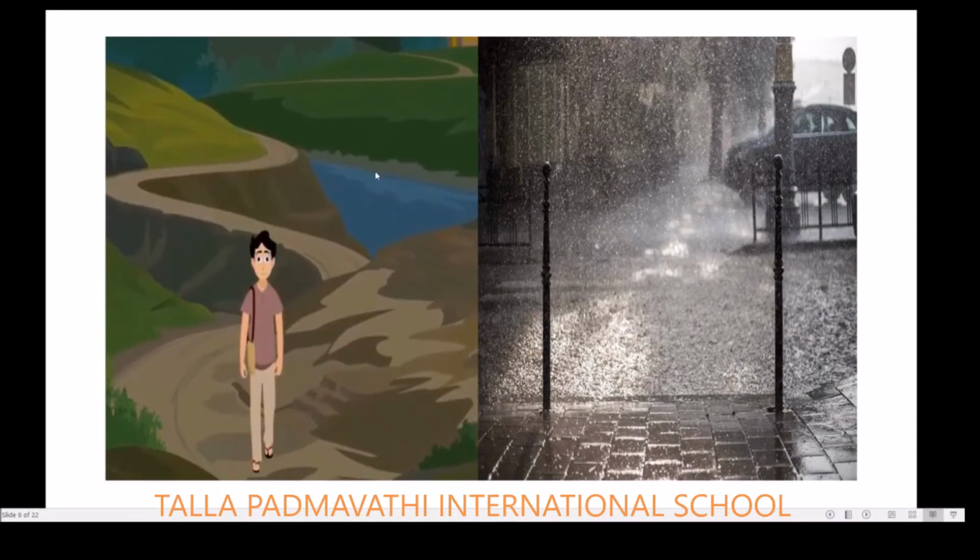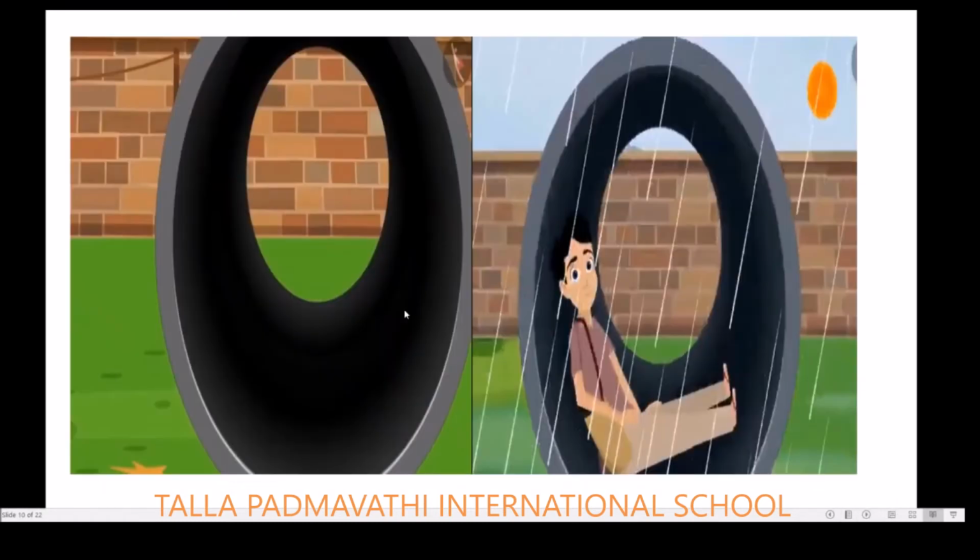So what happened in the story? Just rewind the story. A boy named Chotu came from his village to Mumbai city, and when he reached the city, it was raining heavily. And next, when it was raining heavily, what happened? He saw a pipe near that area, so he went inside the pipe and sat inside. So after sitting in that, what happened?